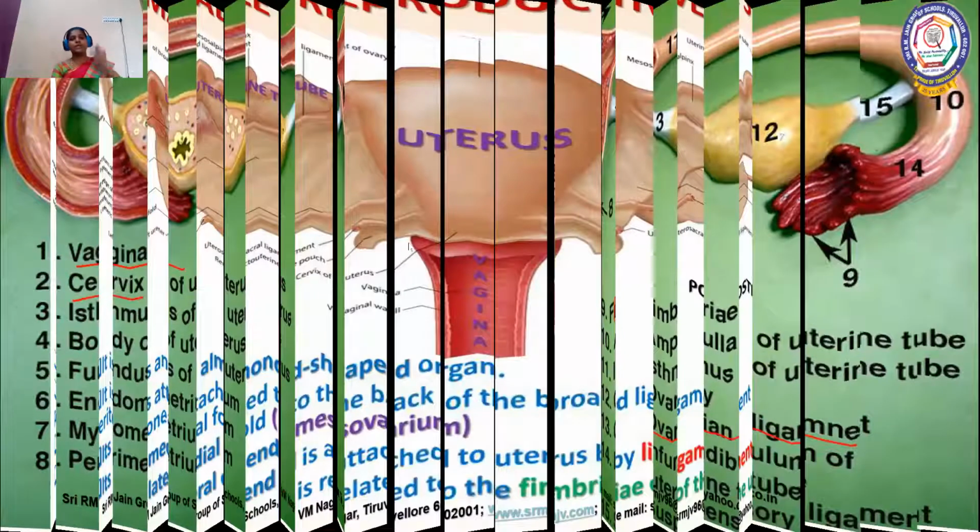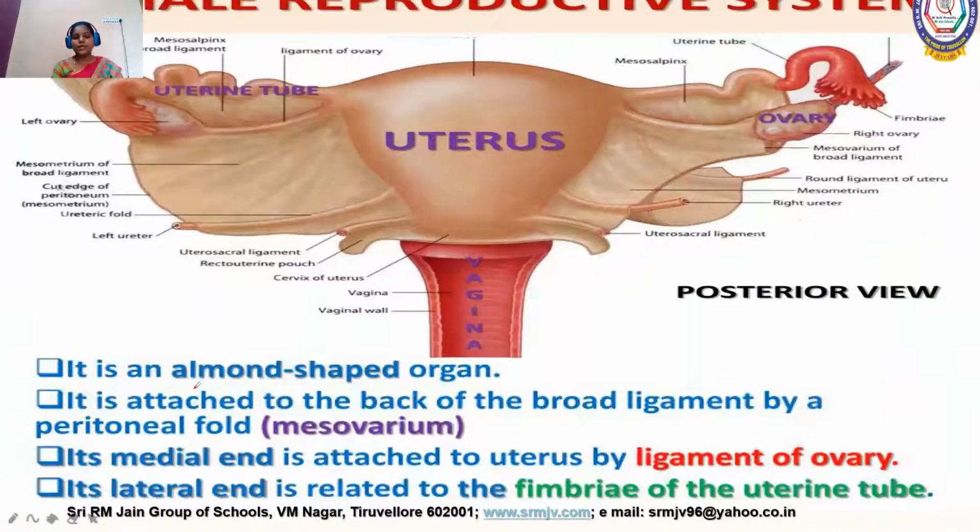When you see the shape of the ovaries, on either side they look like an unshelled almond, and how it is located, I told you already, with the help of the ovarian ligament.